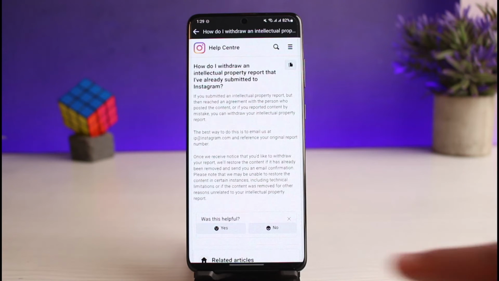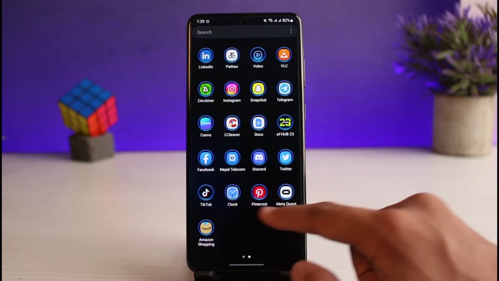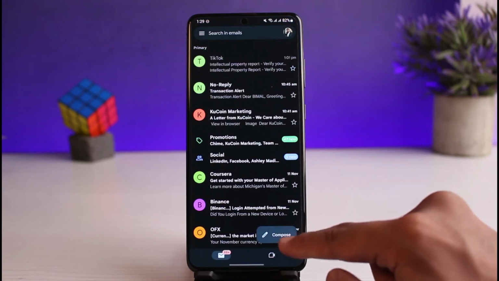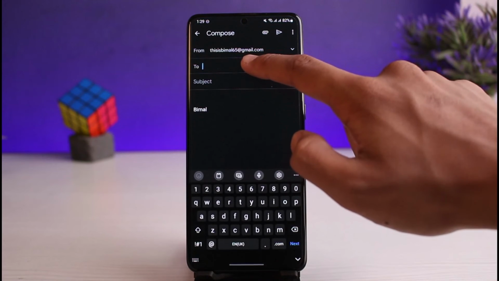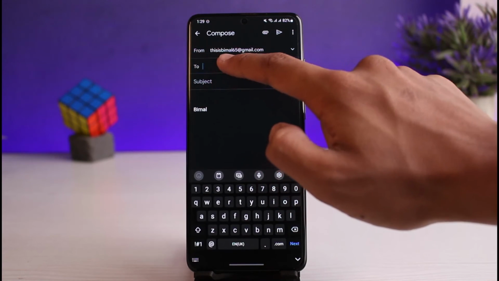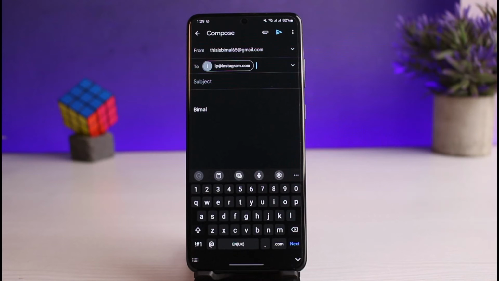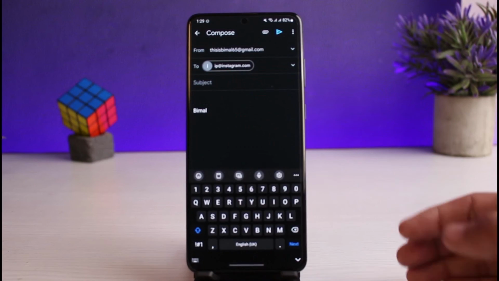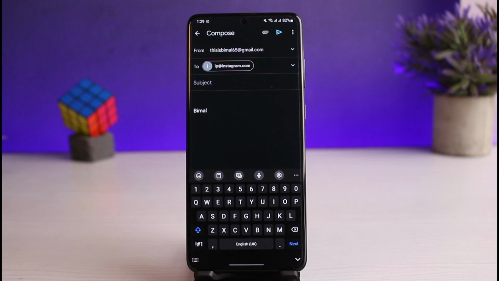However, aside from that, let's say you have already copied the email ip@instagram.com, then you can open up your mailbox over here, tap on the compose button and paste that email. I'll also make sure to leave this email down in the description box, which is the official Instagram email. Right over here, you can also enter the subject such as unreporting, and after that you have to enter the content such as I accidentally reported this person and that you would like to withdraw it. Instagram is going to take that into consideration and go ahead and unreport and withdraw your reports from those accounts.